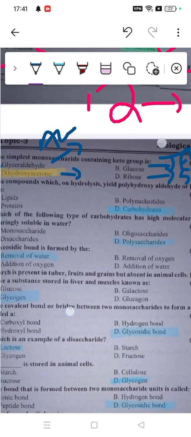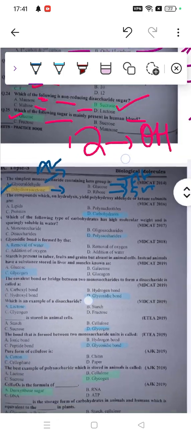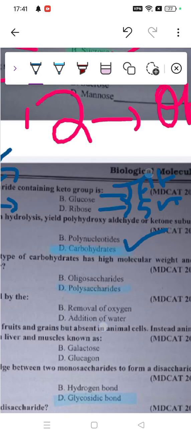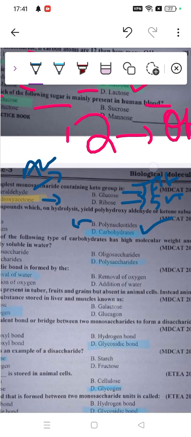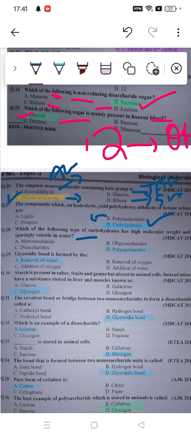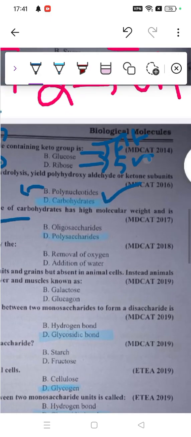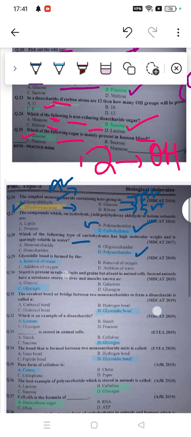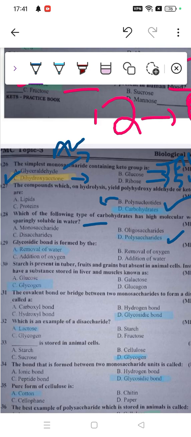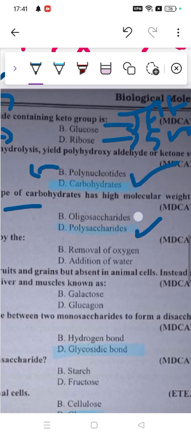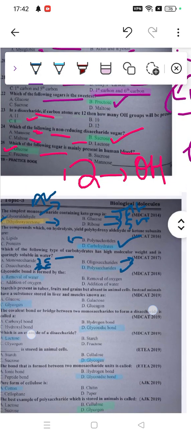The compound which on hydrolysis yields polyhydroxy aldehyde or ketone, amino acids, are carbohydrates. Just because aldehyde and ketone are present in carbohydrate structure, not in lipids, not in protein. Polynucleotide means a part of nucleic acid, so it cannot be that either. Which of the following types of carbohydrates has high molecular weight and is sparingly soluble in water? So polysaccharide is one of them, because oligo, mono, di, these are not. Monosaccharide means one sugar unit, disaccharide two sugar units, and oligosaccharide is simply a few sugar units.